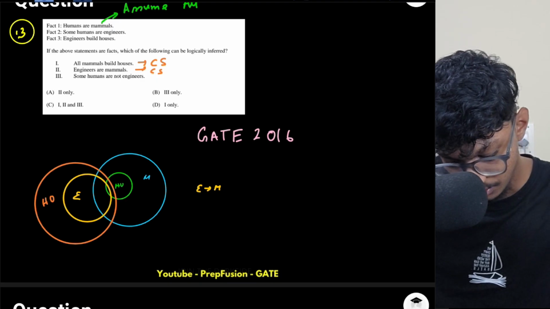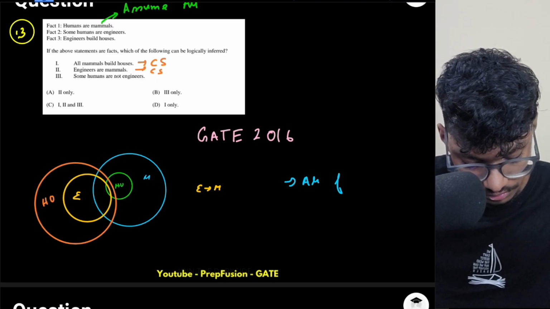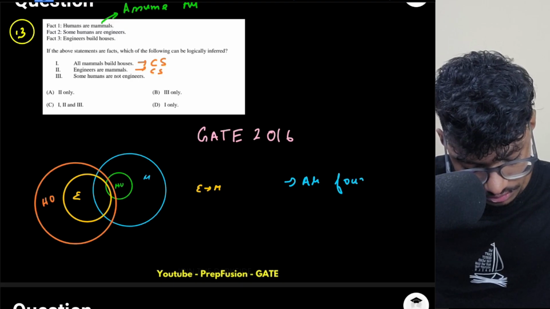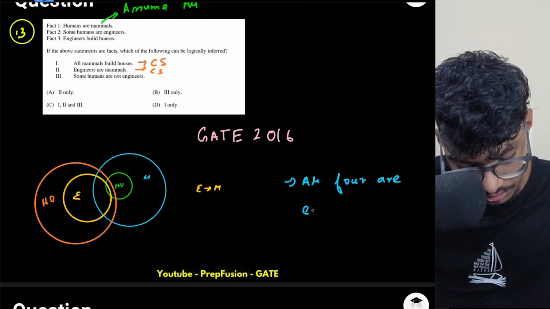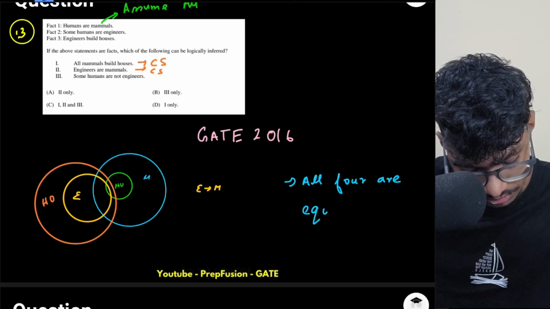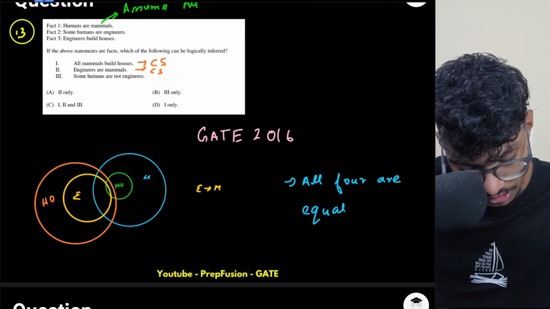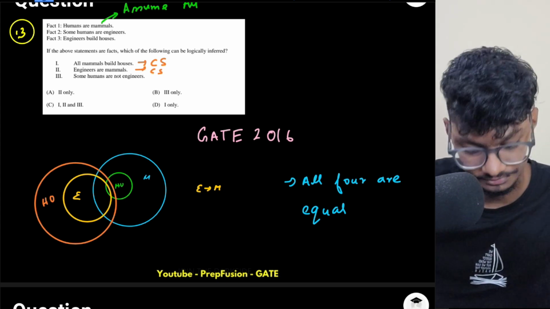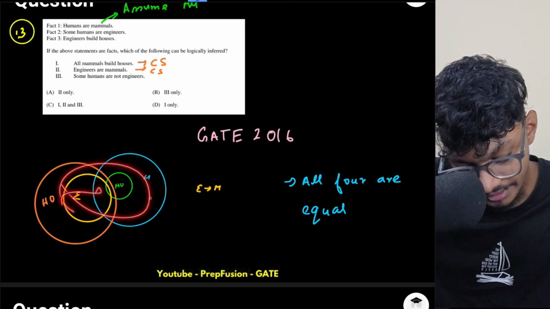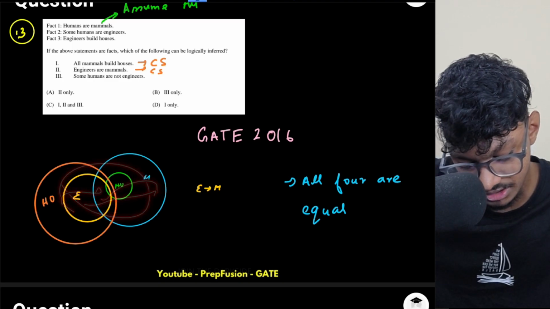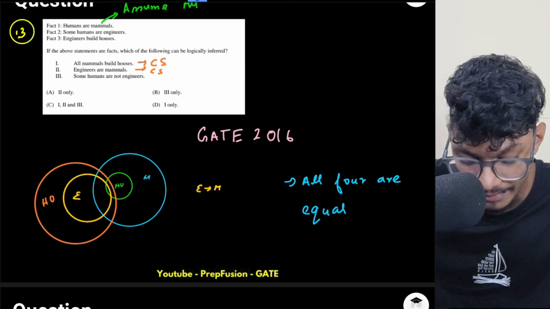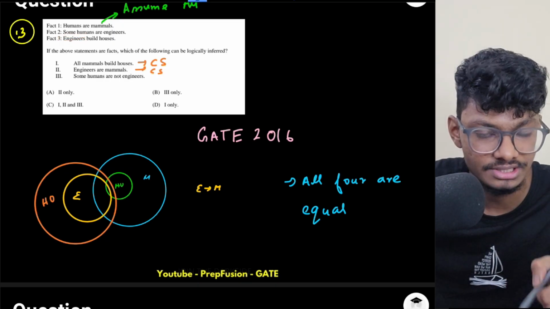When all four are equal, that means everything will be the same. All engineers will be human, all mammals will be human, all mammals will be engineers, all mammals will be houses. But they have explicitly told me that some humans are engineers, not all.